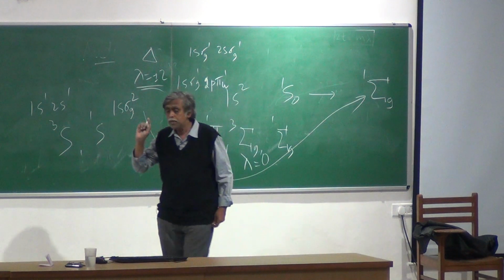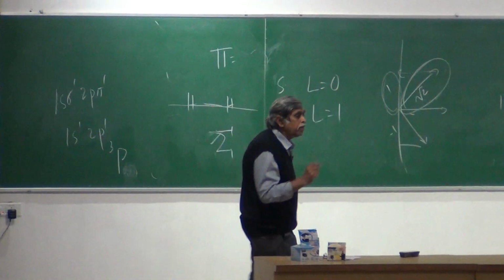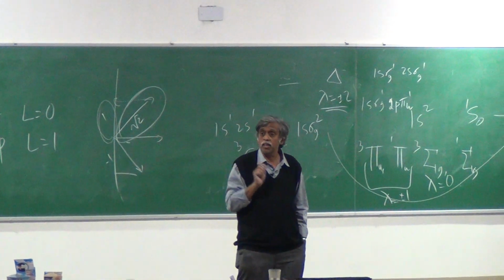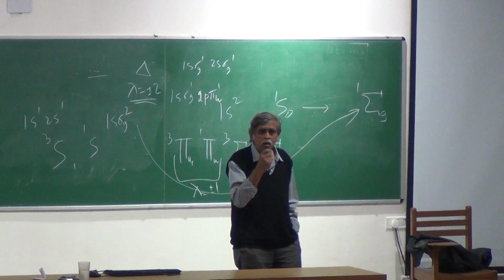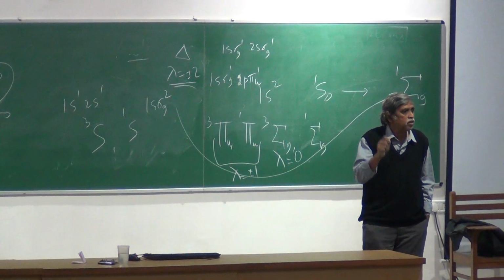Okay. That's the big difference between what you encounter in atoms and what you encounter in molecules. In atoms, I speak in terms of L, the orbital angular momentum. In molecules, I speak in terms of the projection of the orbital angular momentum on the internuclear axis. I speak in terms of 0, plus minus 1, or plus minus 2, and consequently I will get a sigma state, a pi state, or a delta state.